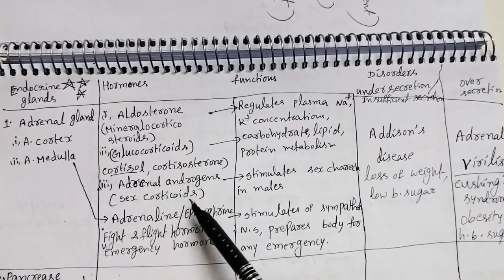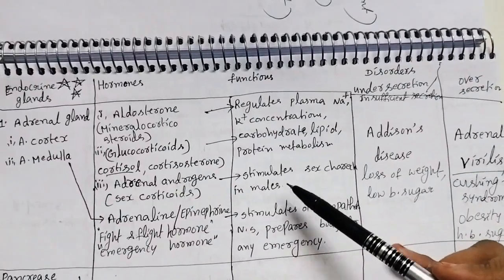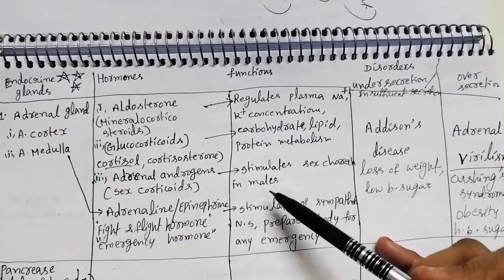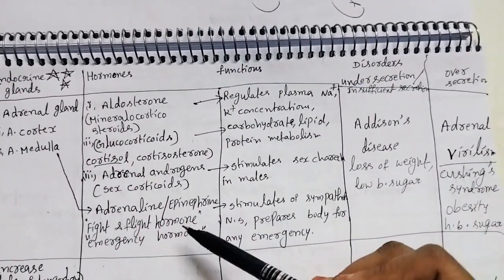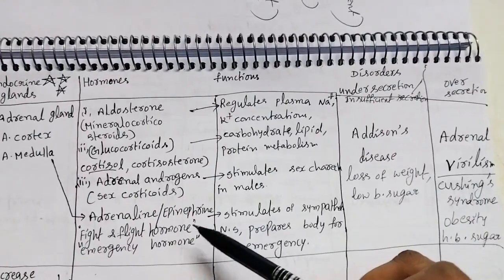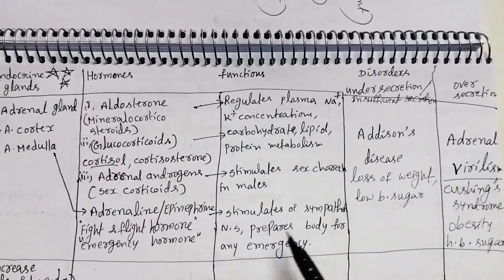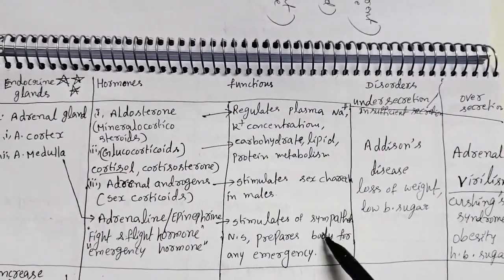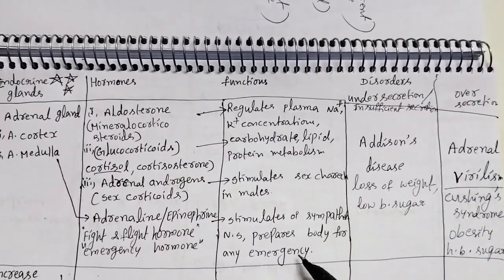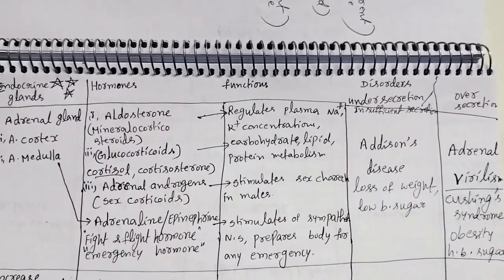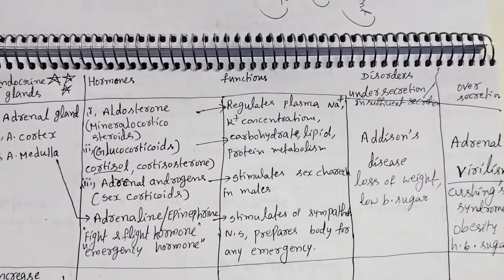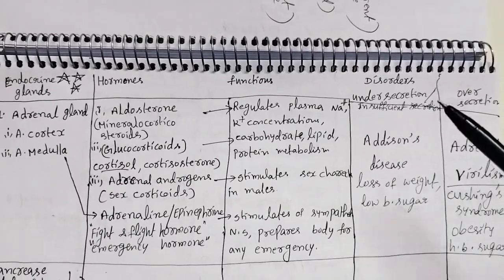Androgens, the sex corticoids, stimulate sex characters in males. Adrenaline or epinephrine stimulates the sympathetic nervous system and prepares the body for any emergency. So it is also called the fight and flight hormone.